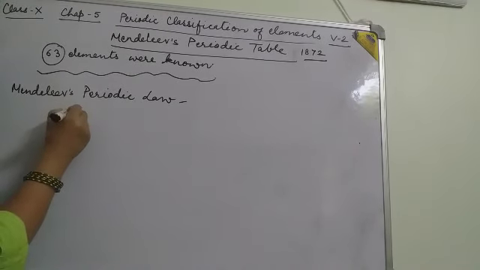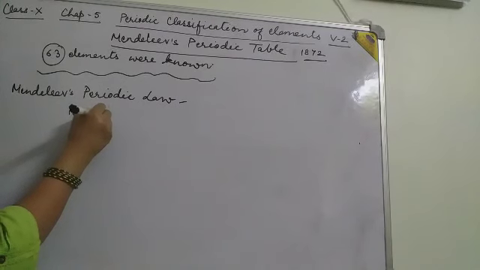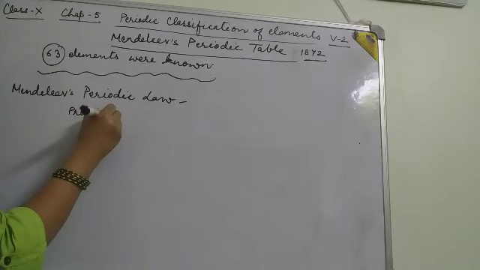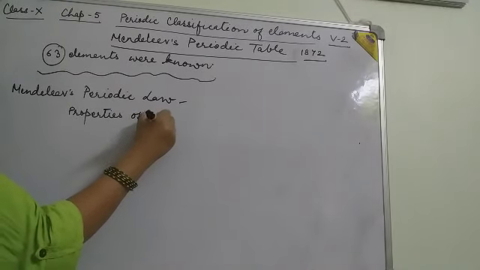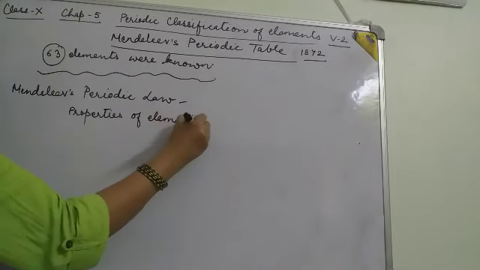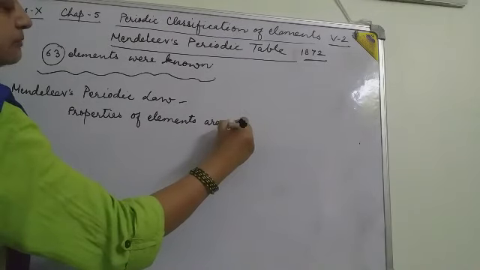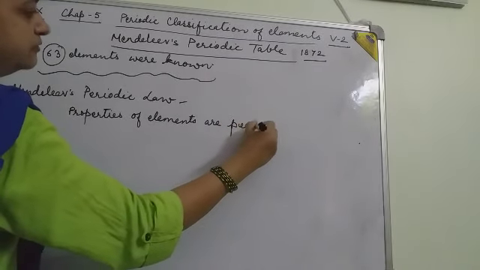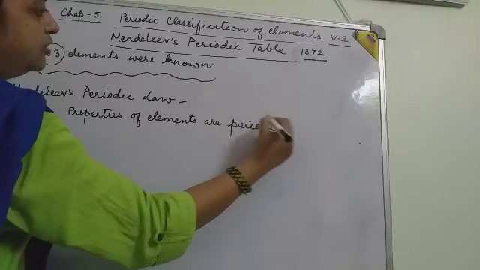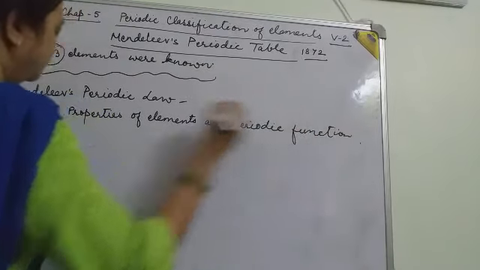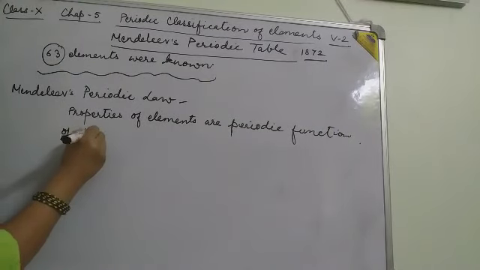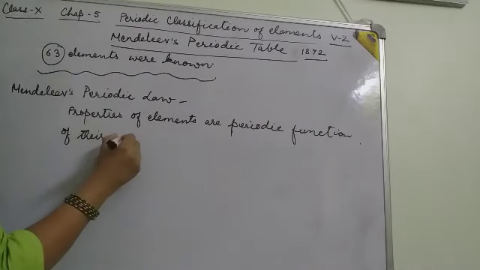According to this law, properties of elements are a periodic function of their atomic masses.